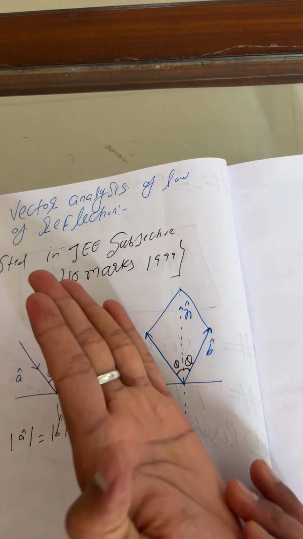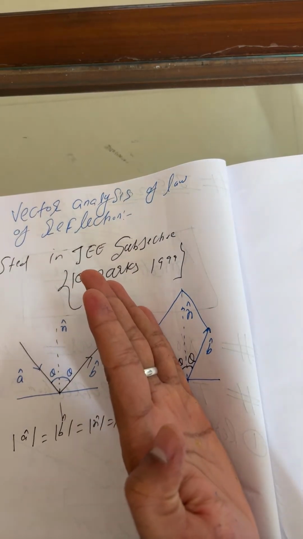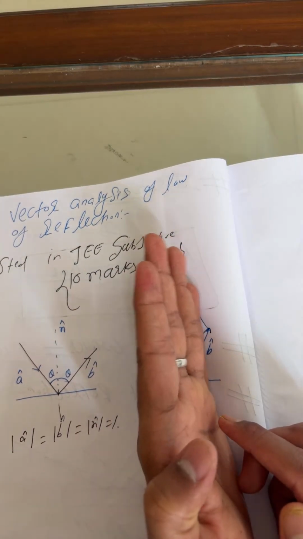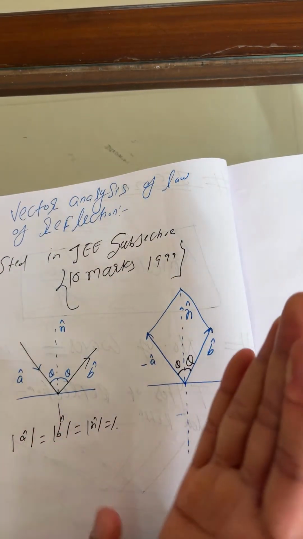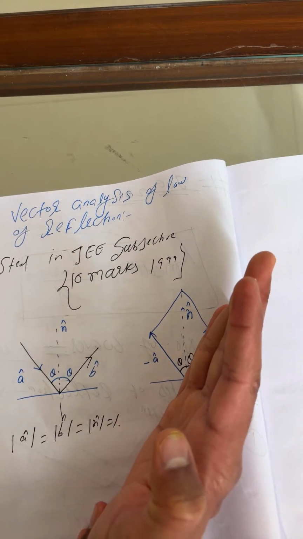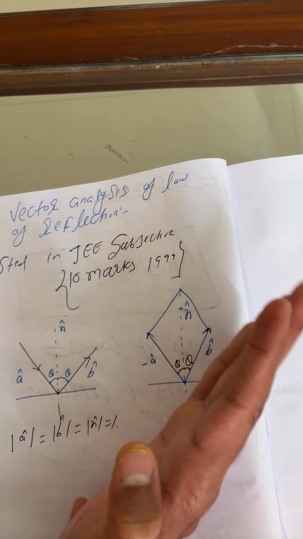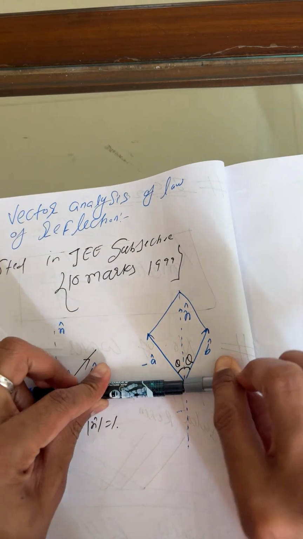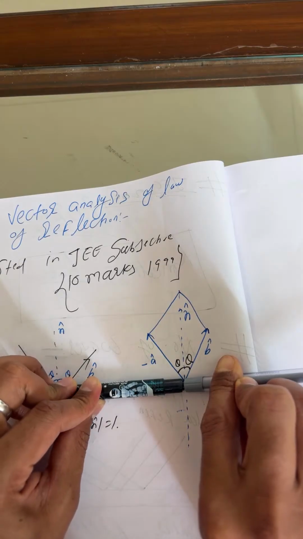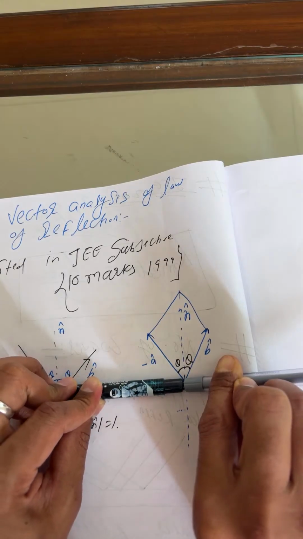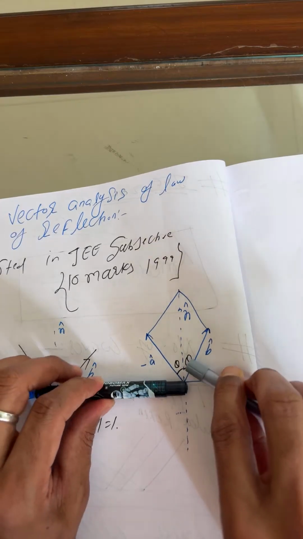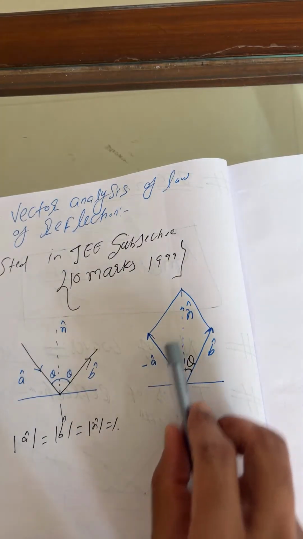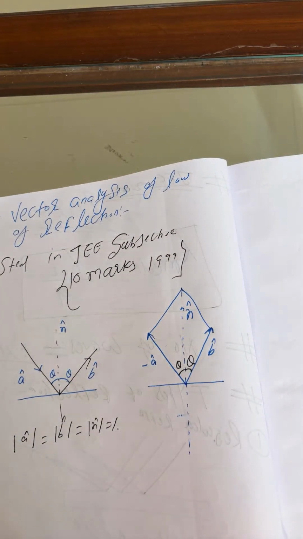Again I'm repeating. This is a, so you take a cos theta and a sin theta. This is b, so b cos theta and b sin theta. So the sin theta components are cancelling each other. And now the a cos theta and b cos theta, both are adding in this direction.